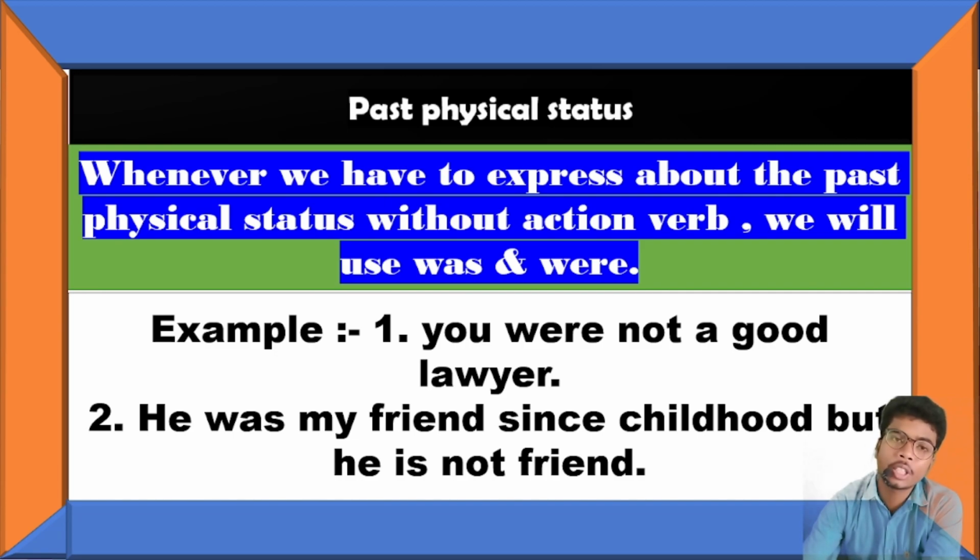Someone is saying this about a particular person. Right now maybe he is or not, but in the past he was not. The second example is: he was my friend since childhood. But he's not a friend now, which means he was a friend. It is the condition of that person. Both examples express only one thing, and that is the past condition, past status, without an action verb.